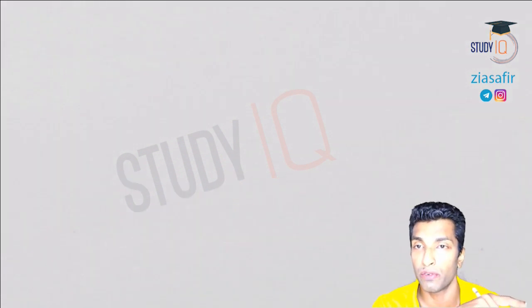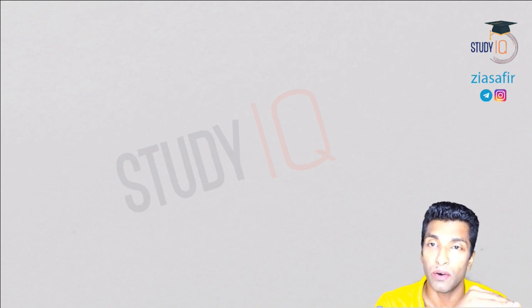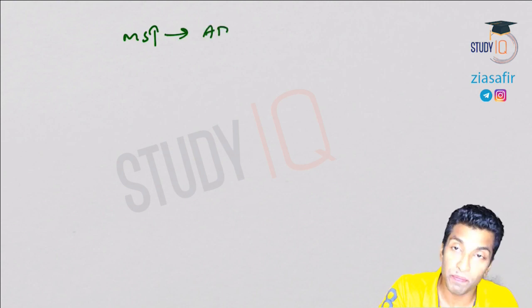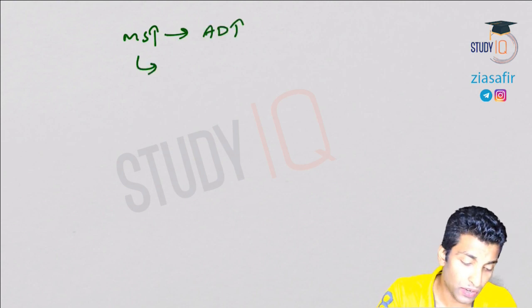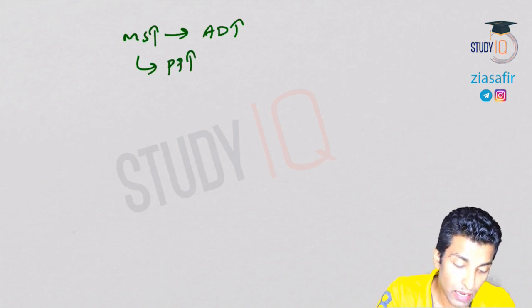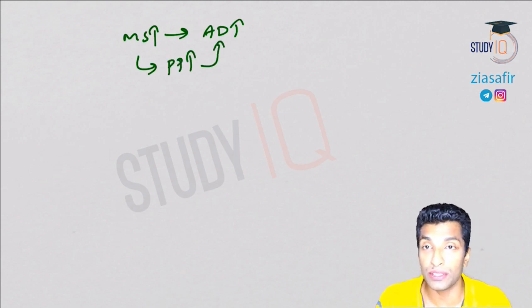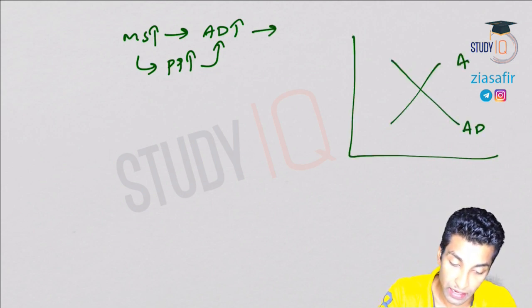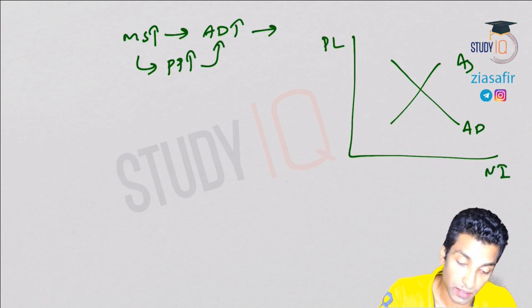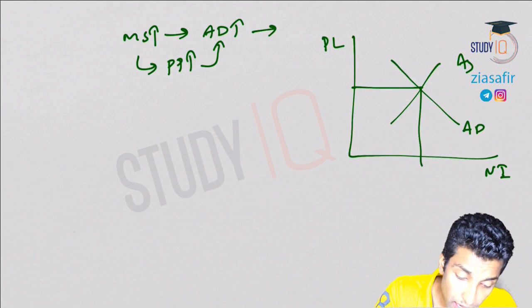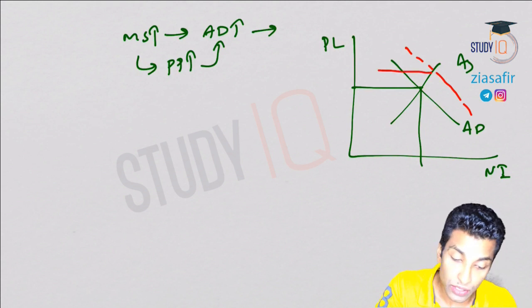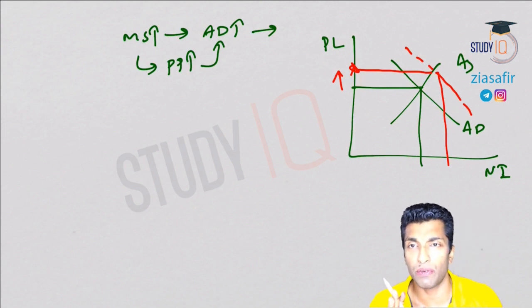In the previous module, we talked about inflation. So you know what leads to inflation? Money supply leads to inflation, because if money supply is increasing, what will happen? Aggregate demand will increase. Why is aggregate demand increasing? When money supply is increasing, there is more money, so purchasing power will increase, and that leads to increase in demand. Let's suppose this is the aggregate demand, this is the aggregate supply, this is national income, and this is price level. This is the current situation. Now let's say money supply is increased, so demand will increase and the demand curve shifts rightward. You can see here a new equilibrium is formed, and prices are increasing. This is how inflation is happening.